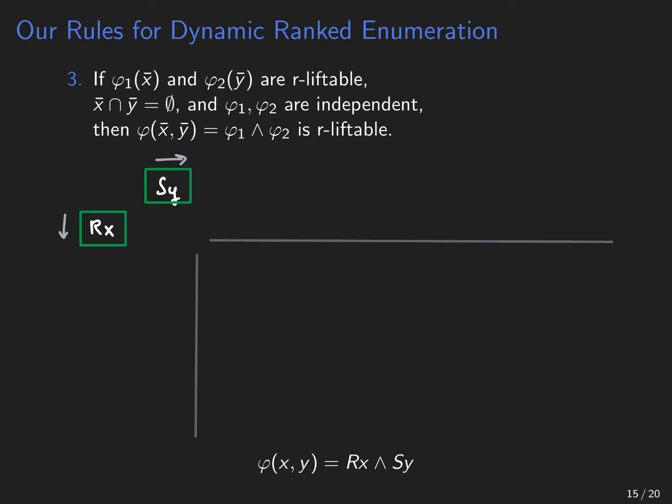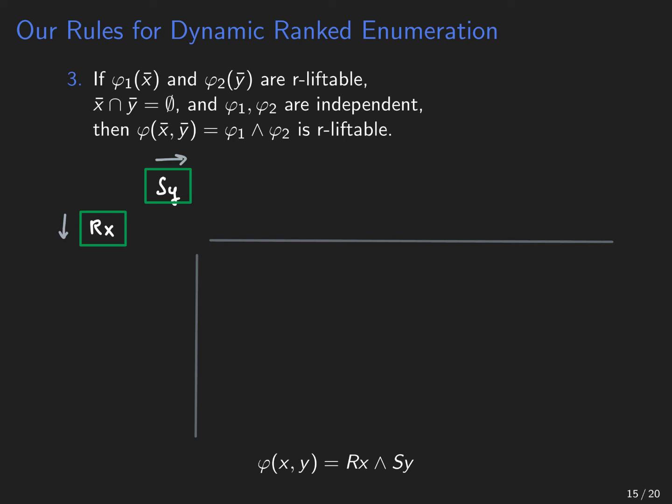Okay, let's move on to rule number 3. Recall that the third rule was like this. We have two subqueries with disjoint variable sets, and their queries are independent, and we want to show that the conjunction or disjunction can also be dynamically ranked enumerated. Let's consider an example. So here we have query Rx and Sy.